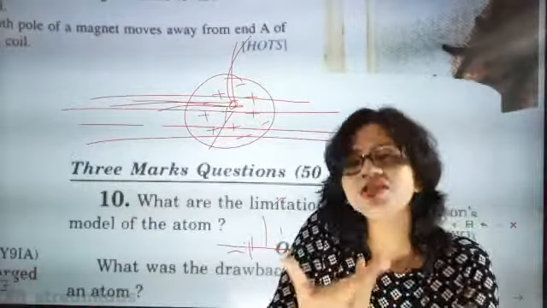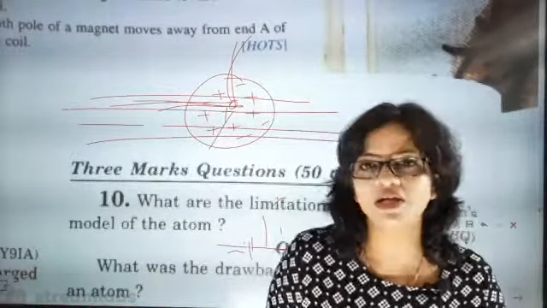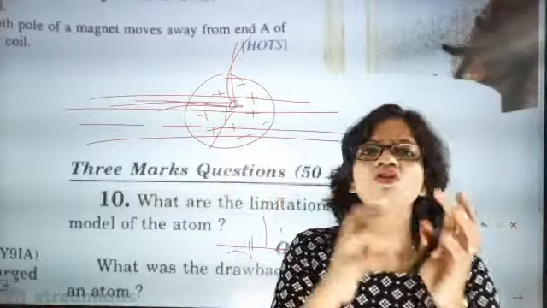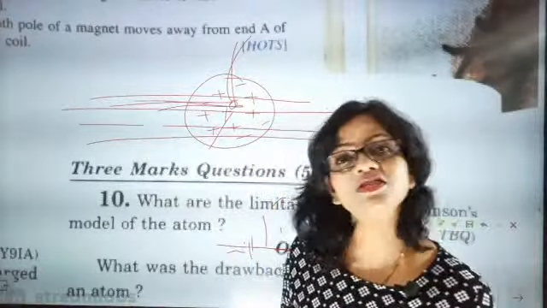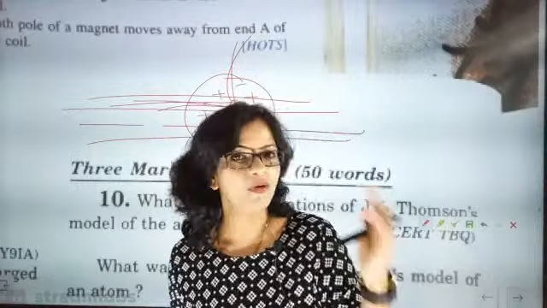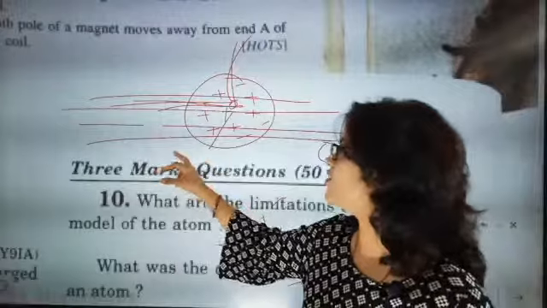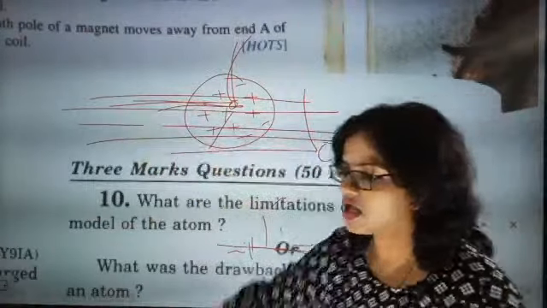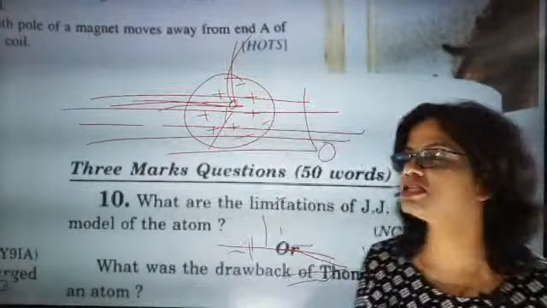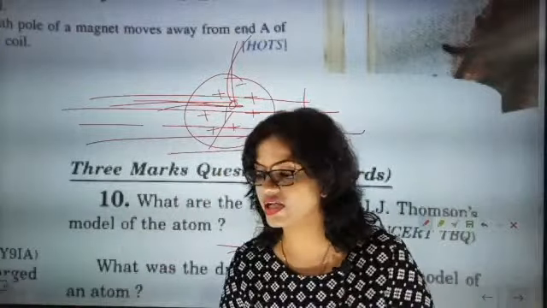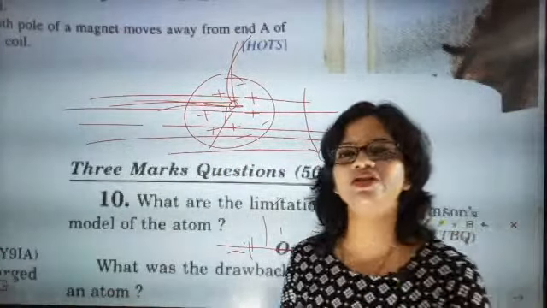To fight that strike rate, we need unity. Unity means a bulk of positive charges, and the bulk of positive charges was concentrated in the nucleus. Because of that, a very fast moving alpha particle got deflected by making some angles when it went very near to the nucleus.